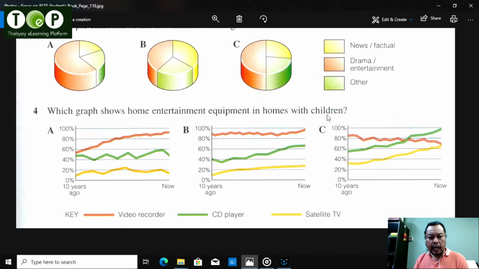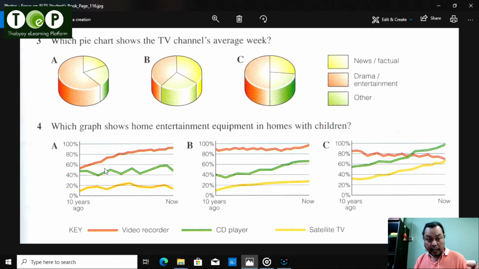Now, number 4. The red trend is for the video recorder, the green is the CD player, and the yellow is satellite TV. In diagram A, ten years ago video recorders were pretty common, from more than half to nearly 90%. CD players started at 50%, fluctuated, and are still about 50%. Satellite TVs were pretty rare, about 15%, and it's about the same now.